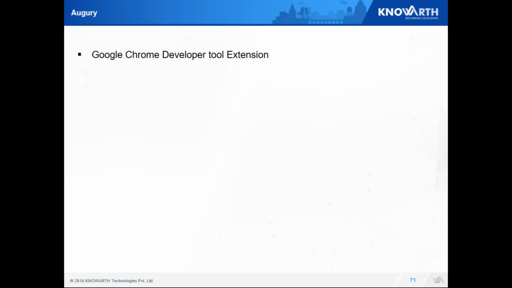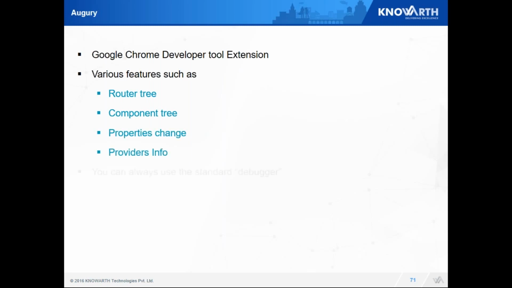Next is Augury. Augury is a Google Chrome developer extension which can be useful for debugging. It has various features such as the main router tree, the component tree, and change monitoring. The next option is you can always use the debugger.